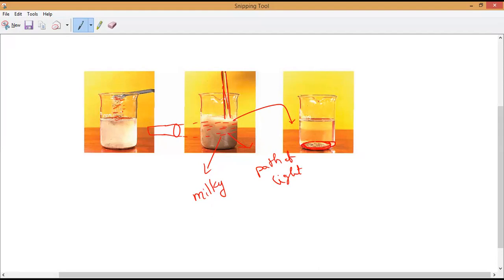And at the top only pure water is there. Now it won't scatter the light. It scatters the light only when the particles are floating. So do suspensions also scatter light or not? Suspensions also scatter the light. It scatters the beam.